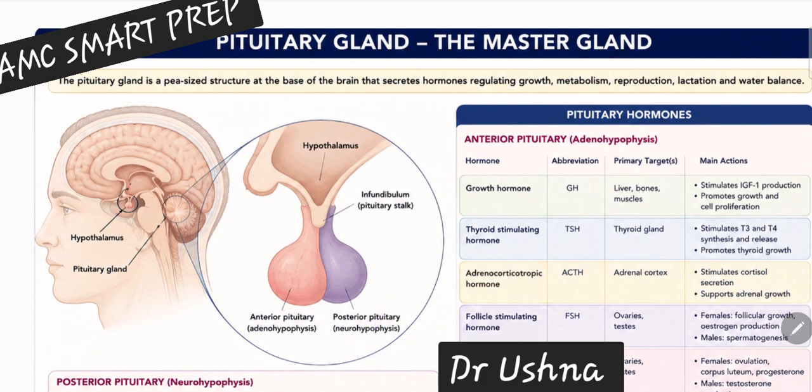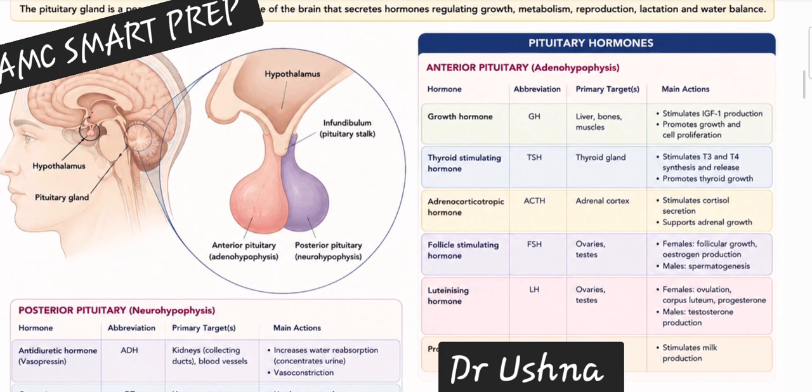Most of the hormones we are talking about in endocrinology, most of the diseases we are concerned with, are diseases of the anterior pituitary. Whether you are talking about thyroid-stimulating hormone, follicle-stimulating hormone, luteinizing hormone, or prolactin, everything is secreted from your anterior pituitary. We are not going into details of which hormone causes what function.